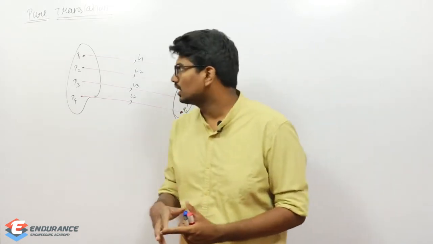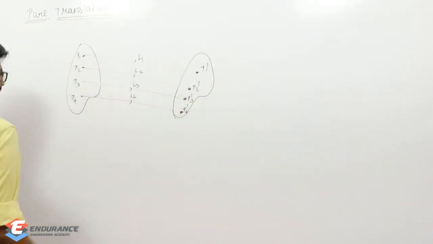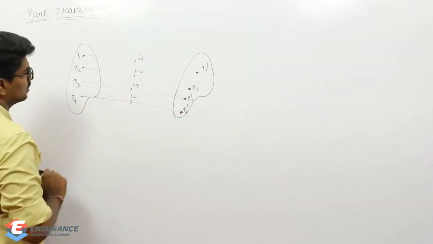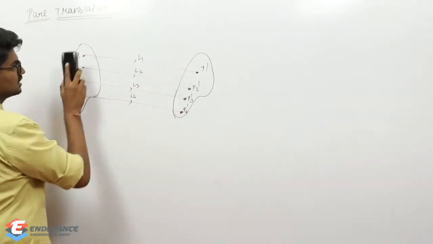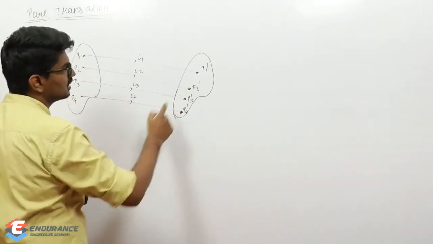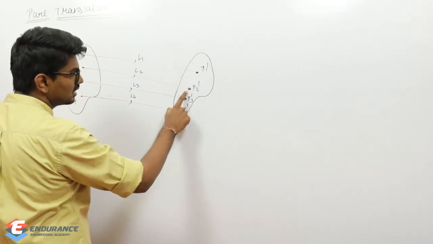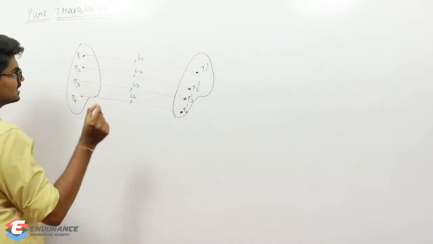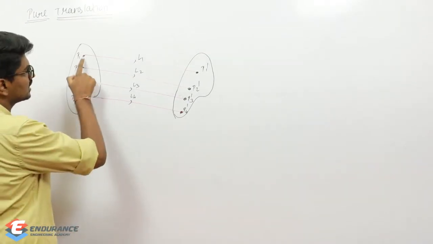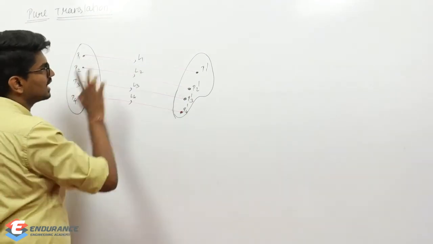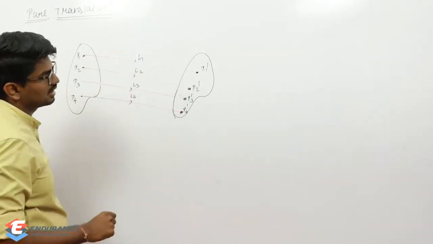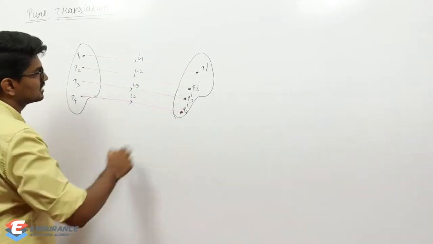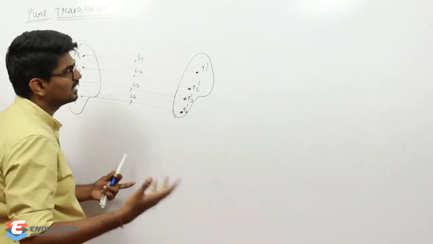It indirectly means what? Initially, this is the initial position P1, P2, P3, P4. After undergoing a motion like this, these are the new positions: P1 dash, P2 dash, P3 dash, P4 dash. So the linear displacement this particular point covered was L1, and similarly L2 is the distance covered by P2, L3 is the distance covered by P3, L4 is the distance covered by P4, or in other words, linear displacement.